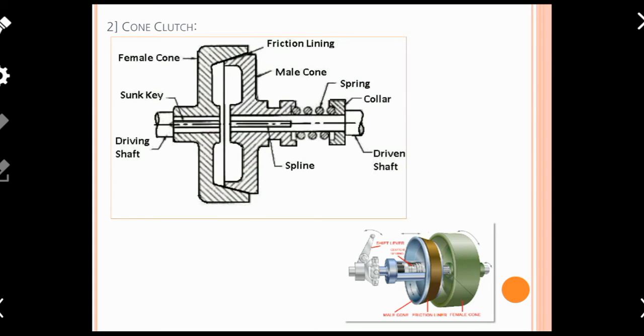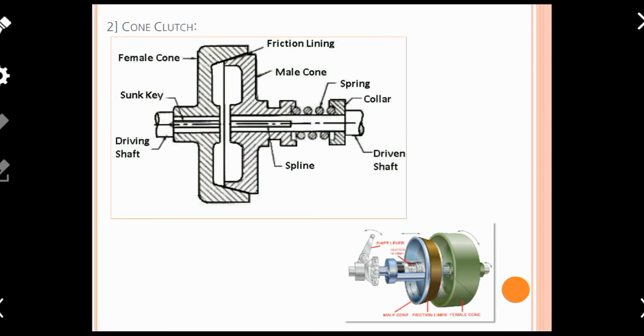It gives a high grip due to this normal pressure. Due to the high grip, the connection is very rigid. There is very little chance of slippage between the driven member and the driving member. So we can say that there is efficient power and torque transmission with a very small amount of loss if you are using a cone clutch.